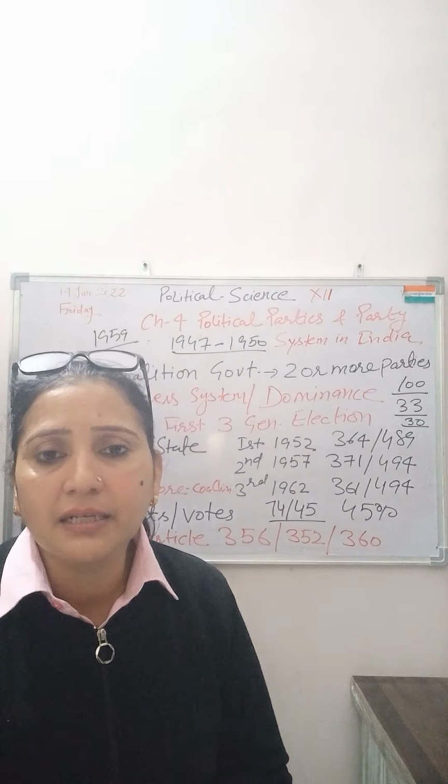Second, the Congress party is like an umbrella organization. Why is it considered an umbrella organization? Because the opponents do not have any issues against this Congress.